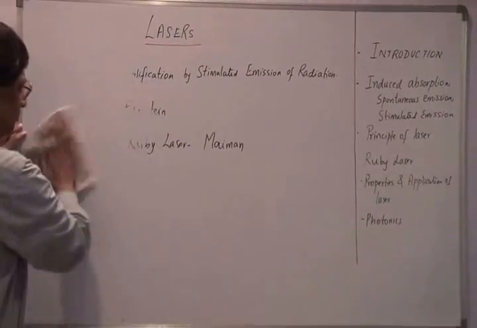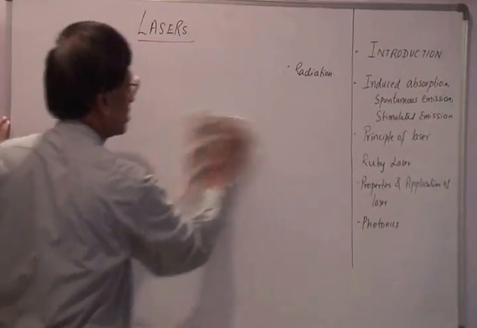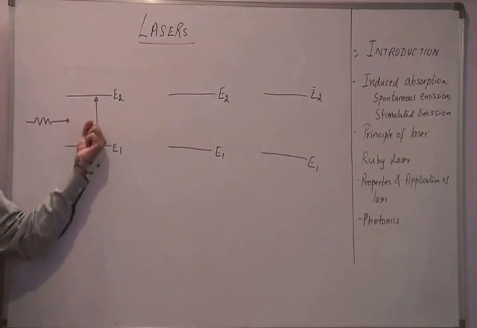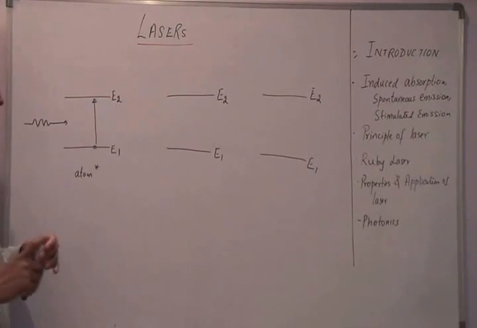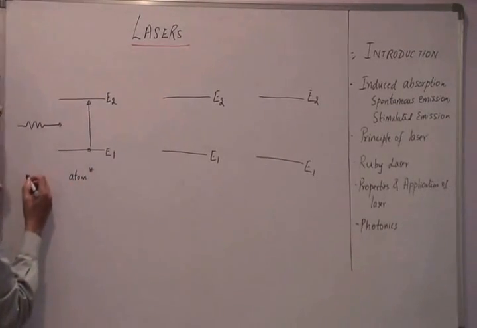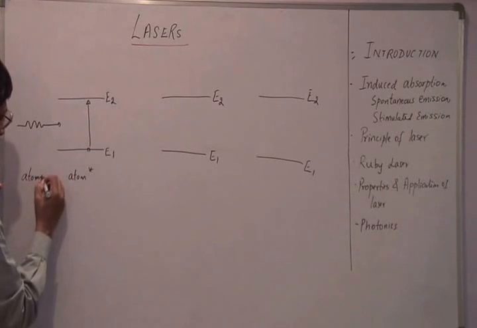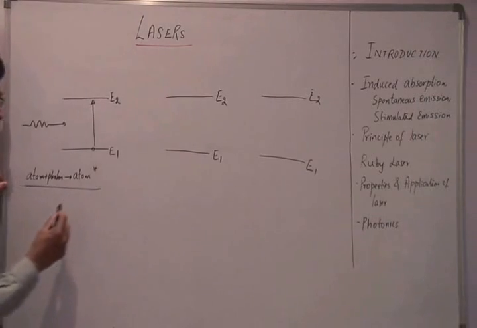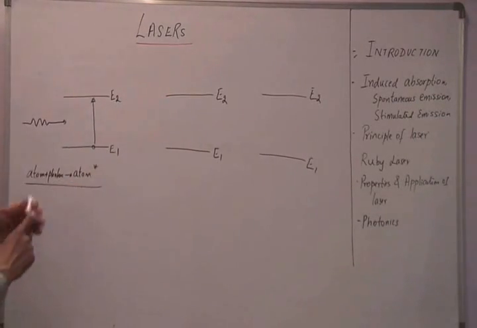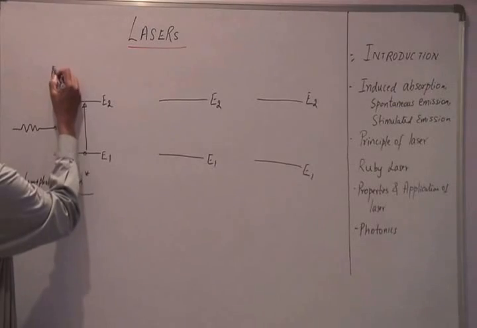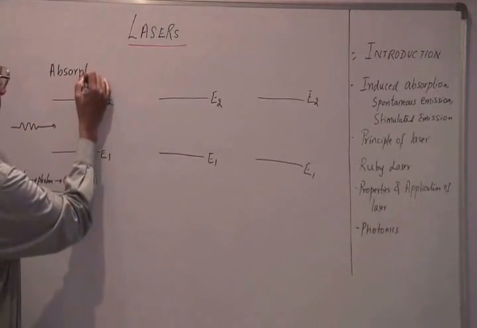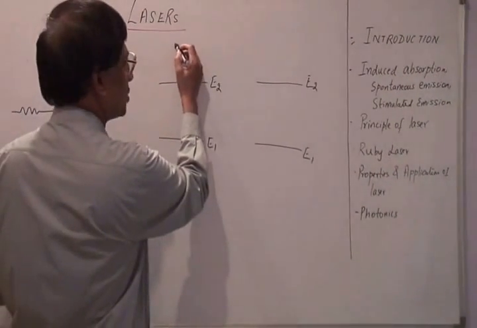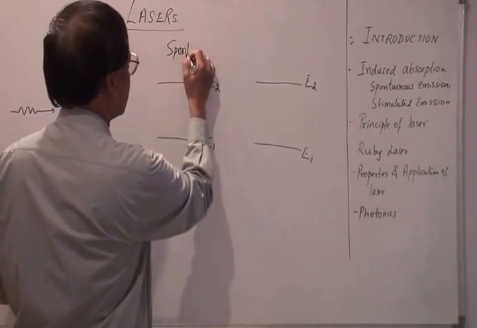So, let me draw some diagrams which will illustrate the concept. The energy incident on that is absorbed by the atom, and the atom goes to a higher energy state. So we can write this as atom plus photon gives atom star. So this is about induced absorption. This is absorption of radiation. Now let us look at what is emission. This is spontaneous emission.